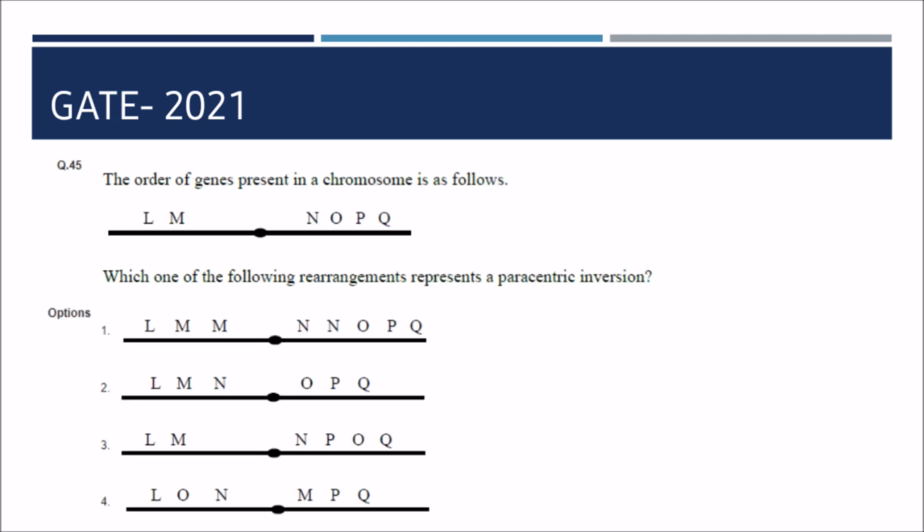So in this question, the order of genes is given on a chromosome, and they are asking which of the following rearrangements represents a paracentric inversion. Paracentric is an inversion which does not involve the centromere. So the possible correct answer is the third one, because here the inversion is occurring between O and P.